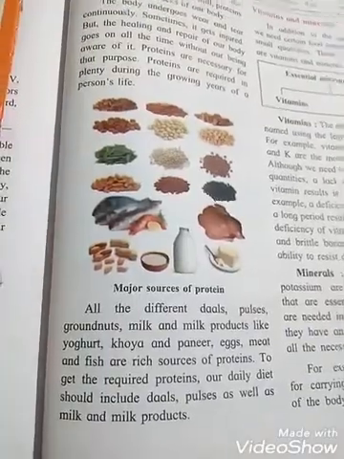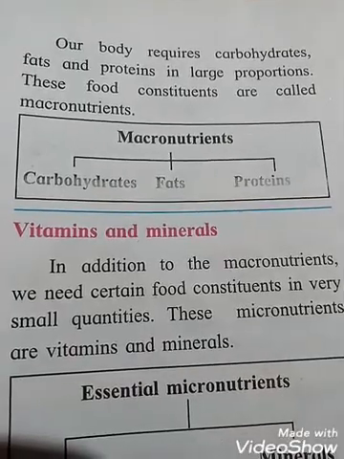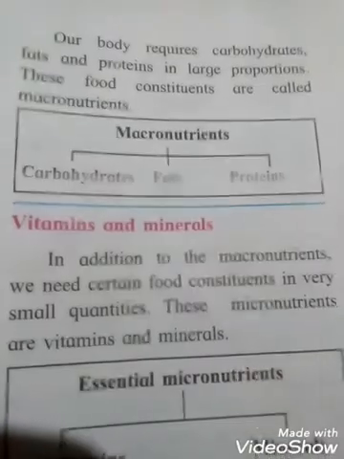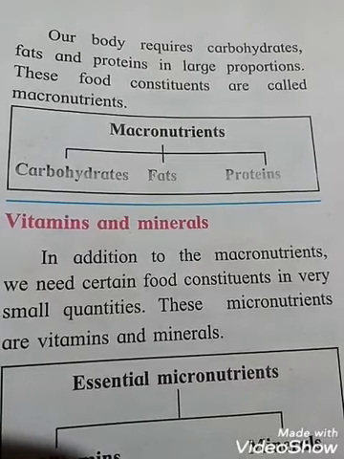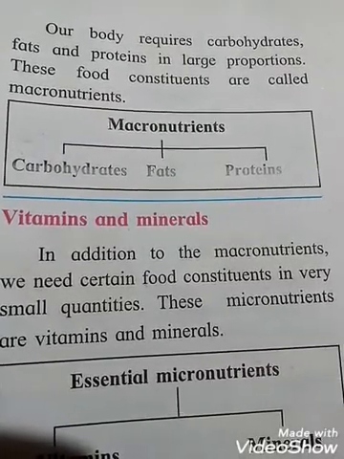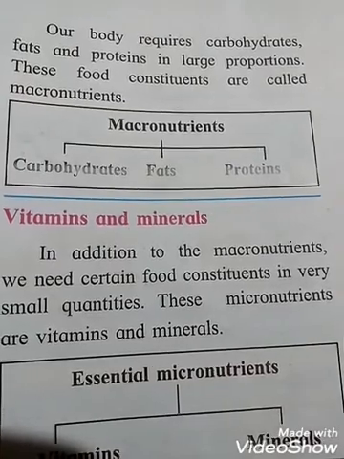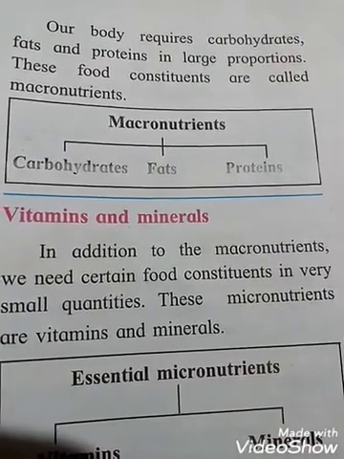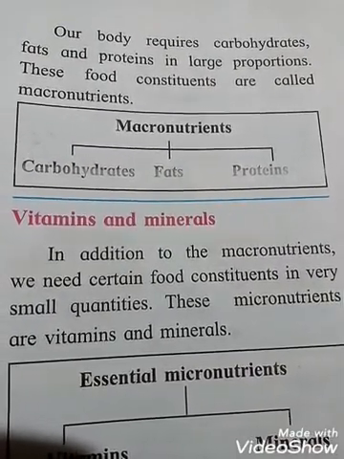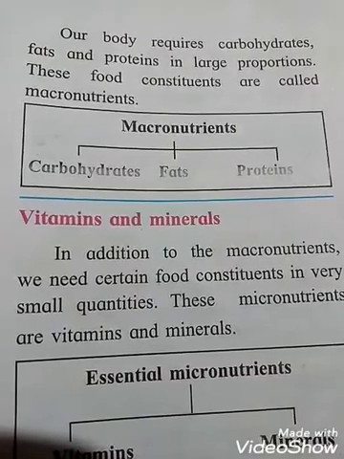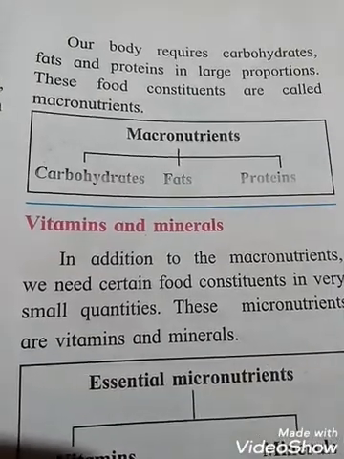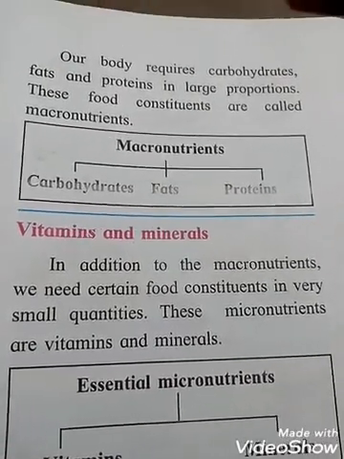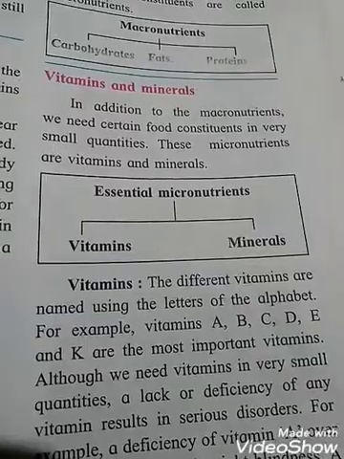Our body requires carbohydrates, fats and proteins in large proportion. These food constituents are called macronutrients. Macronutrients means what? Large amounts required in our body: carbohydrates, fats, proteins.